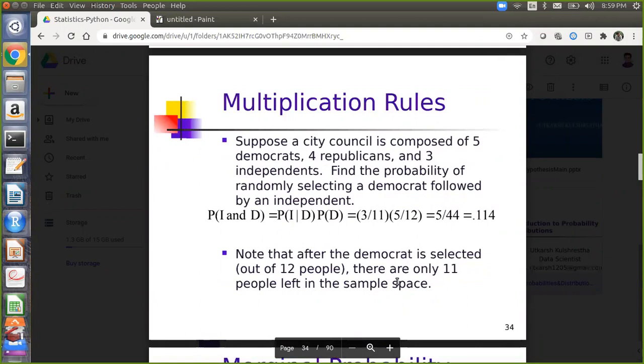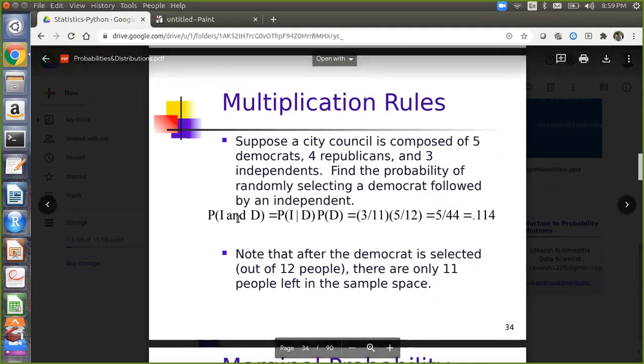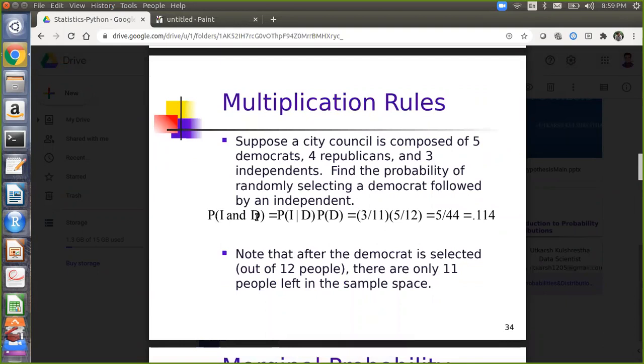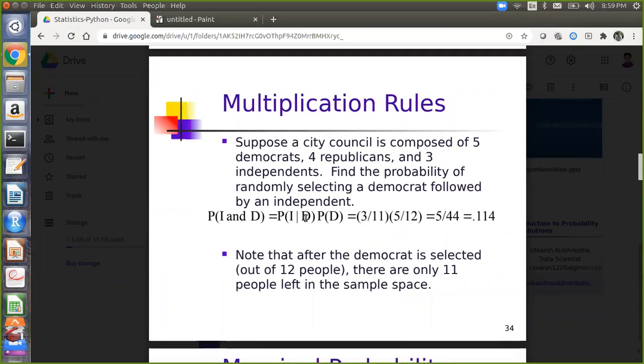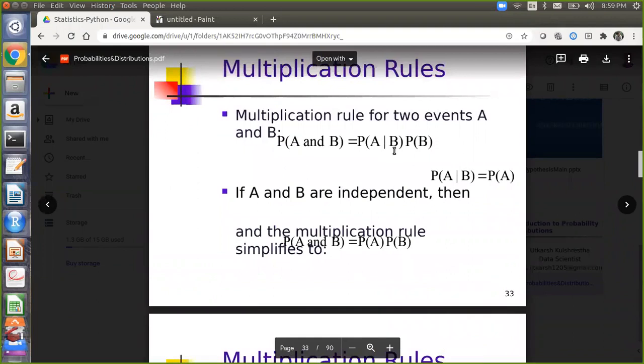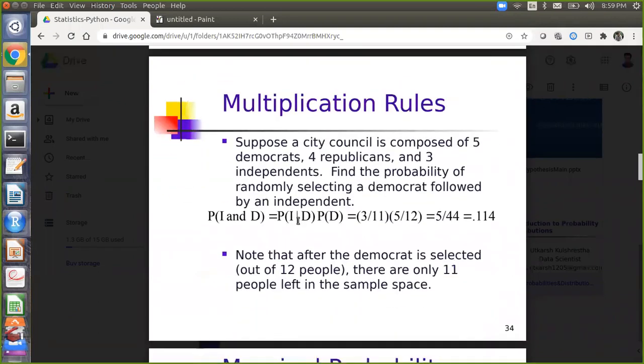Find the probability of randomly selecting a Democrat followed by an independent. So you have to calculate the probability of D and I. The formula is P of A and B is P of A given B into P of B, so probability of independent given the Democrat into P of D.